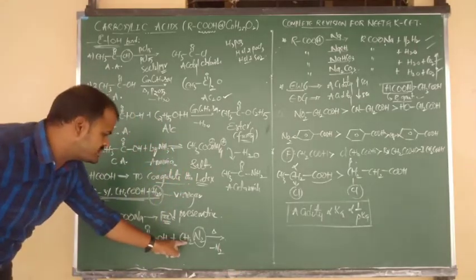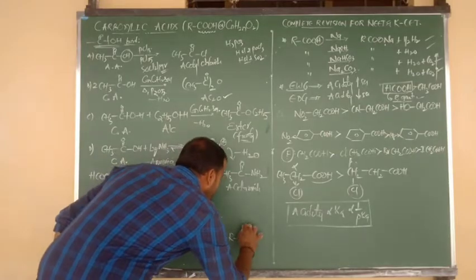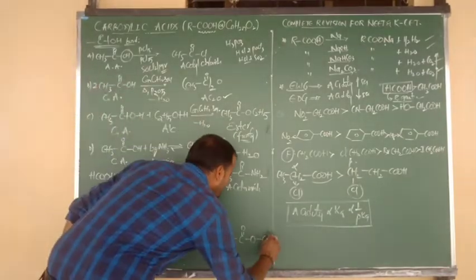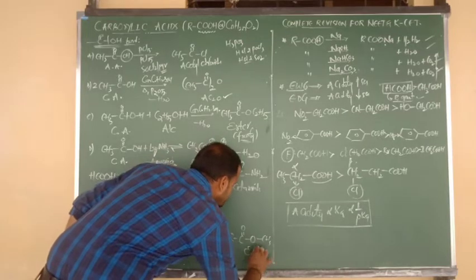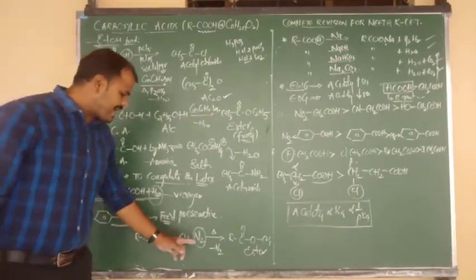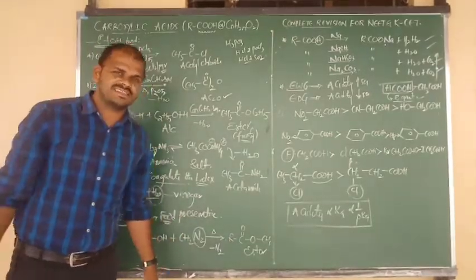H is given to CH2, CH2 becomes CH3, beta. So R bonded to C double bond O, C double bond O bonded to O. Now the remaining group is nothing but what, beta? CH3. So this is your product, an ester. They will ask you the question: carboxylic acids on reaction with diazomethane, what is the product? The answer is nothing but ester.